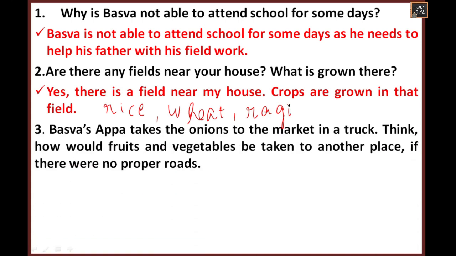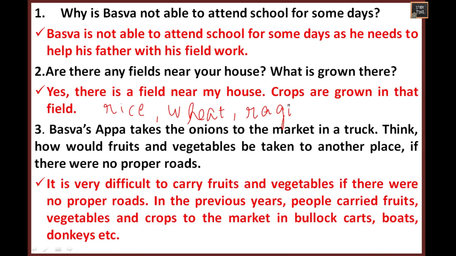Baswa's Appa takes the onion to the market in the truck. Think how fresh fruits and vegetables would be taken to another place if there were no proper roads. If there were no proper roads, we cannot move the fruits and vegetables from one place to another. It will be very difficult to carry fruits and vegetables without proper roads. In the previous years, people carried fruits and vegetables and crops to the market in bullock carts, boats, donkeys, etc.